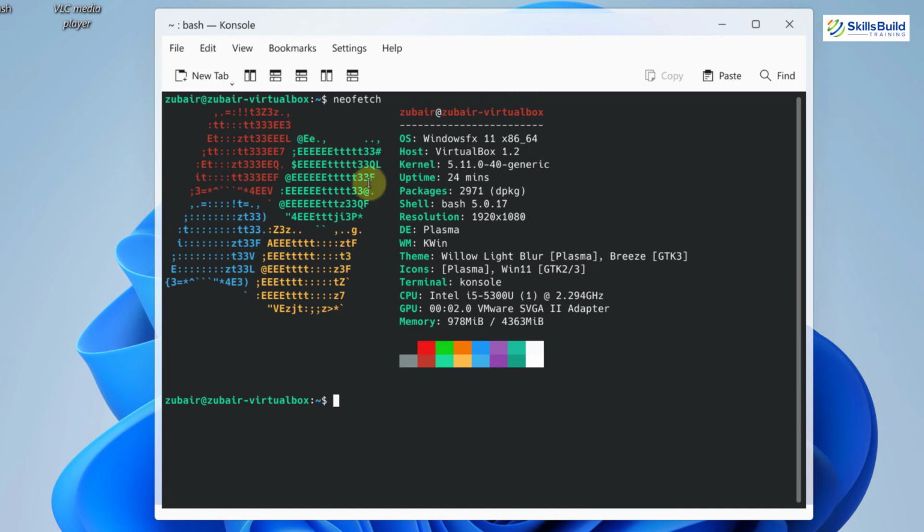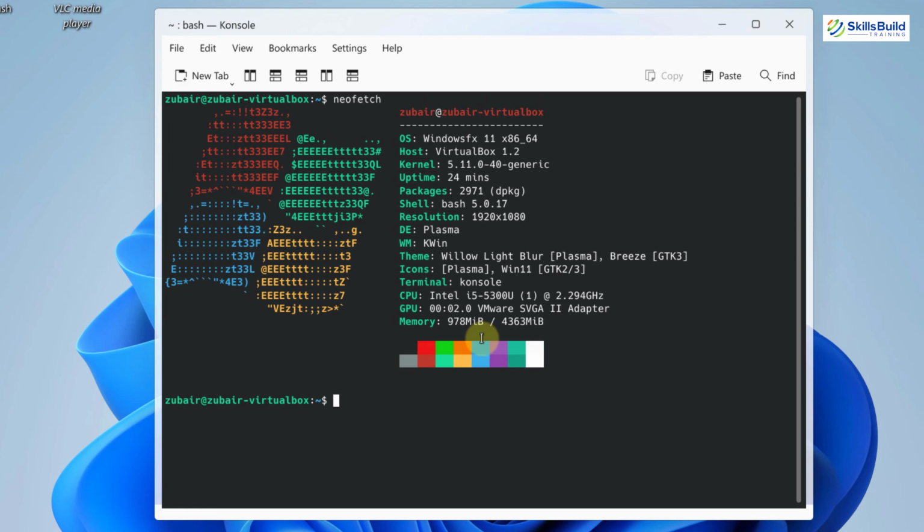And here we have all the other information about this system, like Windows FX, the host is VirtualBox, then the packages are TPKG, shell is bash, resolution is 1920 by 1080. And if we go down in themes, we have Willow Light Blur, which is Plasma. And in icon, we also have Plasma, and terminal is console, and the CPU is Intel i5, and the memory that it is using at the moment is 978 megabytes out of almost 4.5 gigabytes.